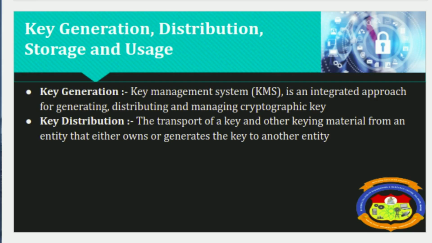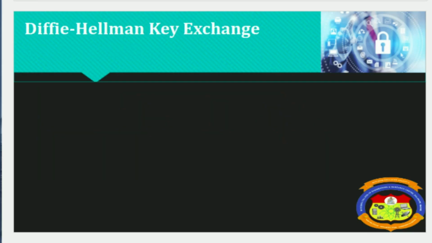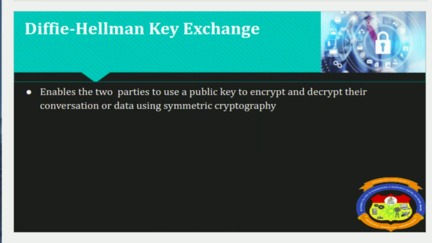Now next we will learn about the Diffie-Hellman key exchange algorithm. The Diffie-Hellman algorithm is a key exchange protocol that enables two parties to communicate over a public channel to establish a mutual secret without it being transmitted over the internet. So Diffie-Hellman enables the two to use a public key to encrypt and decrypt their conversation or data using symmetric cryptography.